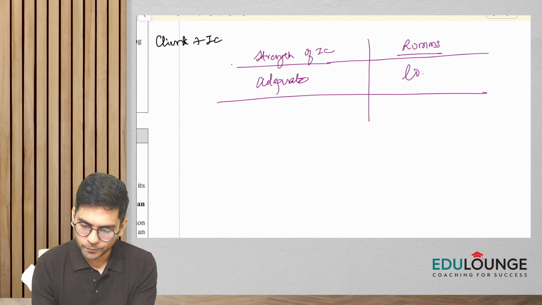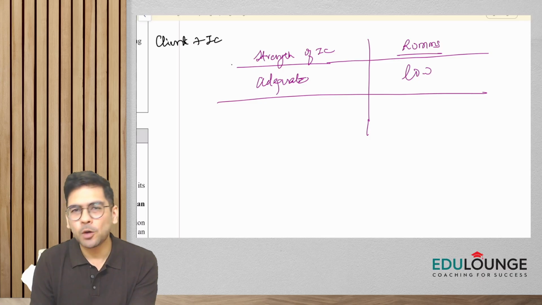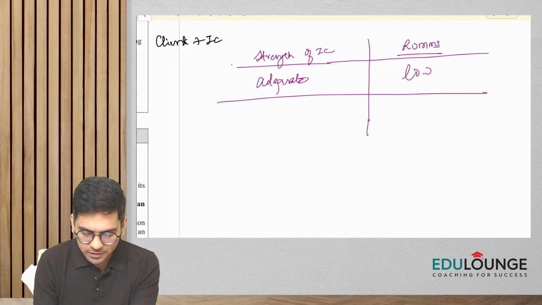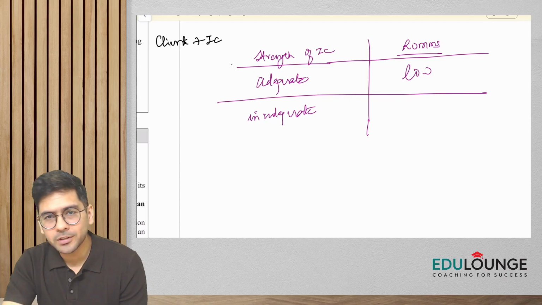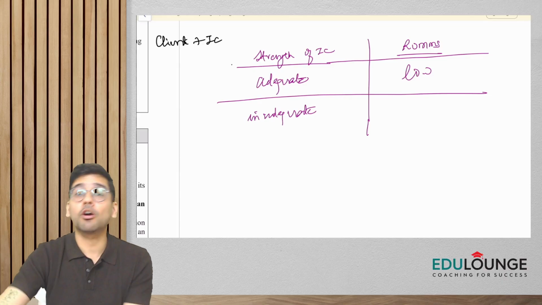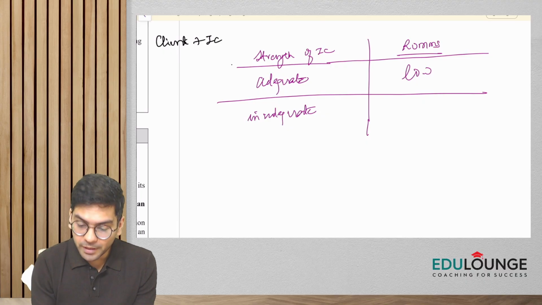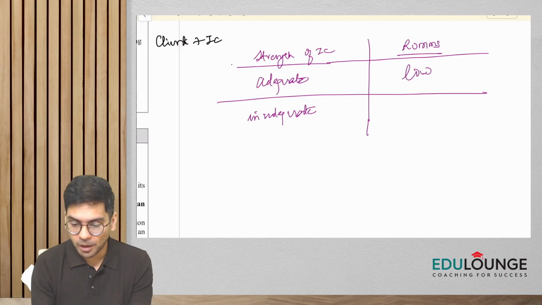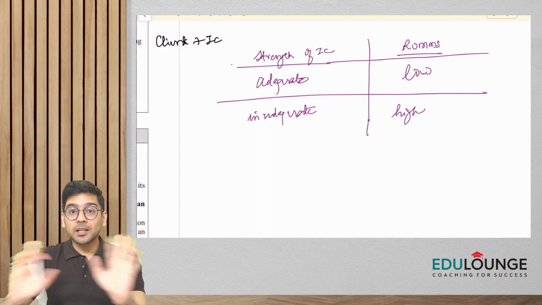Okay, and let's say the strength of internal controls is not very great, let's say inadequate. You check the internal controls and they are not proper, they are not operating effectively, in basic layman's terms they are inadequate. So in that case, it might so happen that the chances of misstatements, the risk of material misstatement, is what? Risk of material misstatement is nothing but